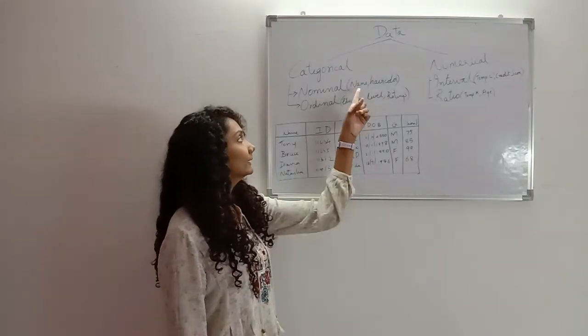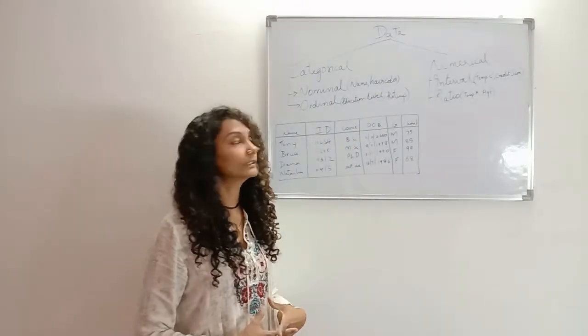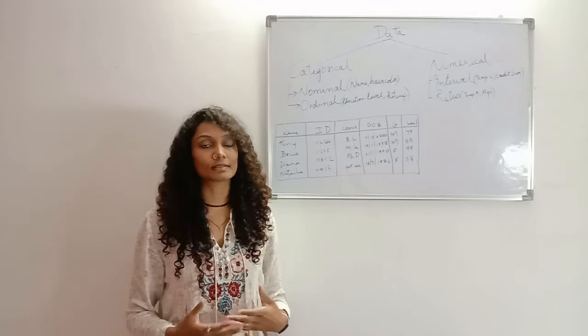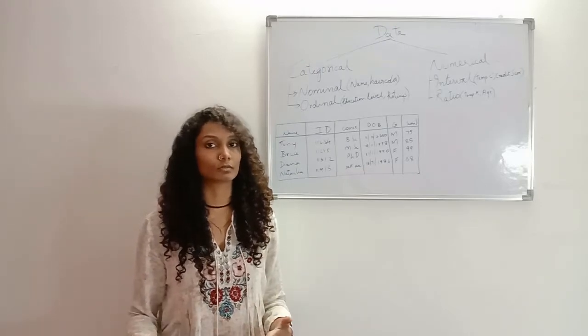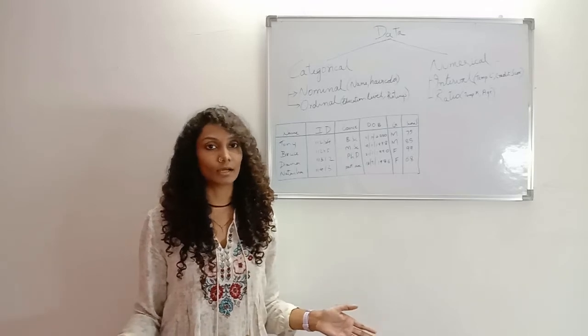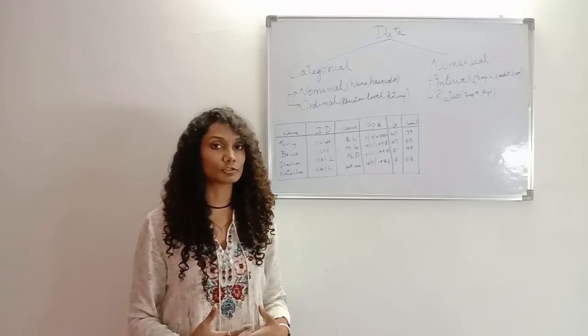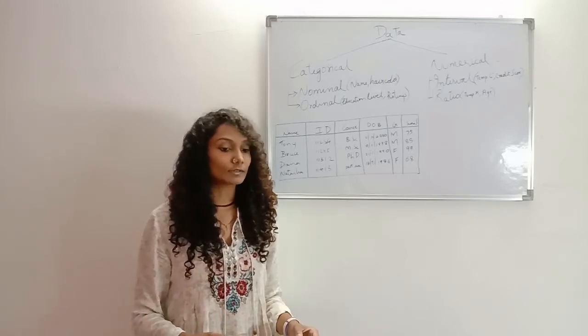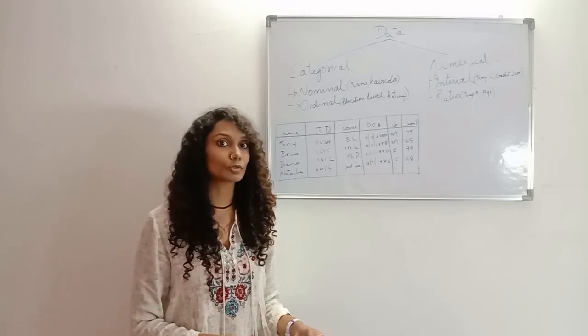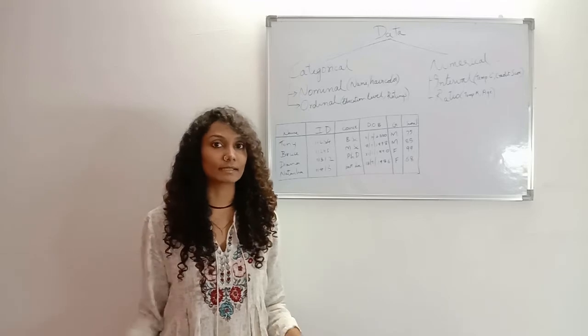So like I said, name is a good example of nominal data. And hair color, we can have different hair colors like black, blonde, red or gray, but we can't say that one color is better than the other. Of course it depends on personal choice, but there is no KPI to give it a score to tell that one is better than the other.